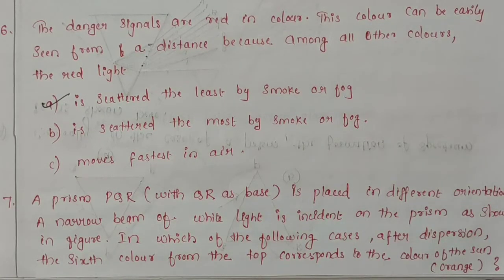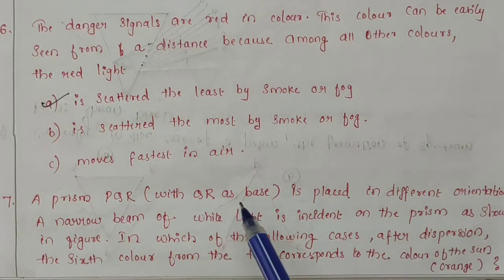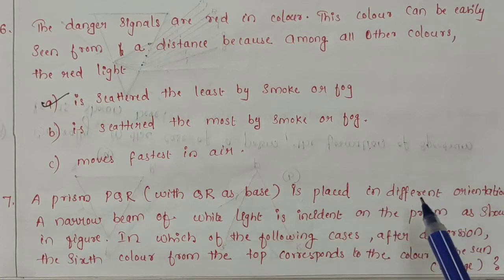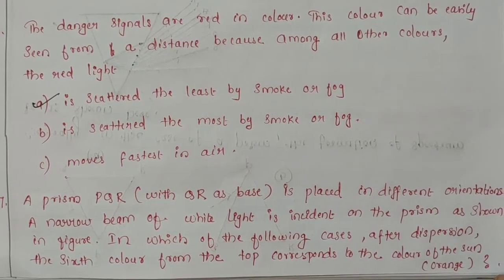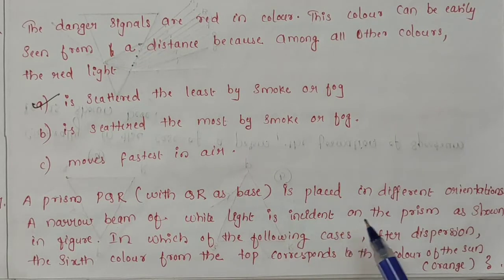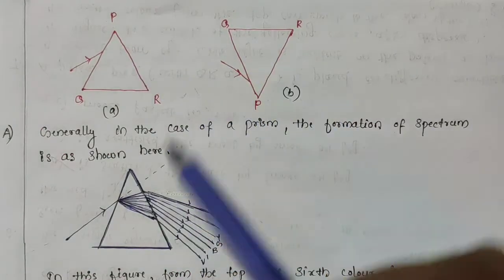Now see the seventh one. A prism PQR with QR as base is placed in different orientations. A narrow beam of white light is incident on the prism as shown in the figure. In which of the following cases after dispersion, the sixth color from the top corresponds to the color of the sun, that is orange? These are the given two figures.